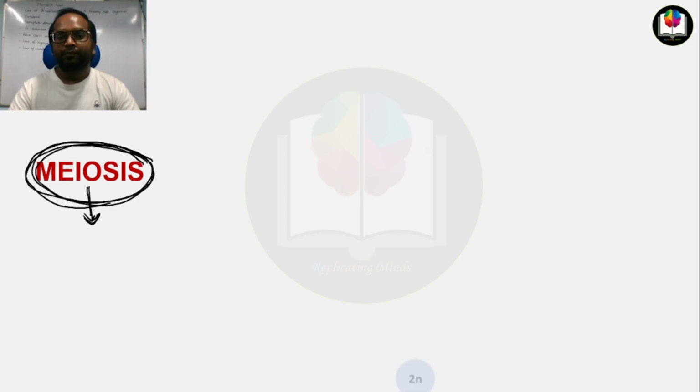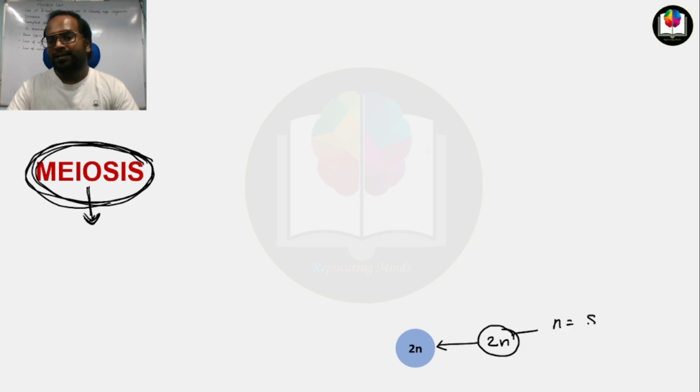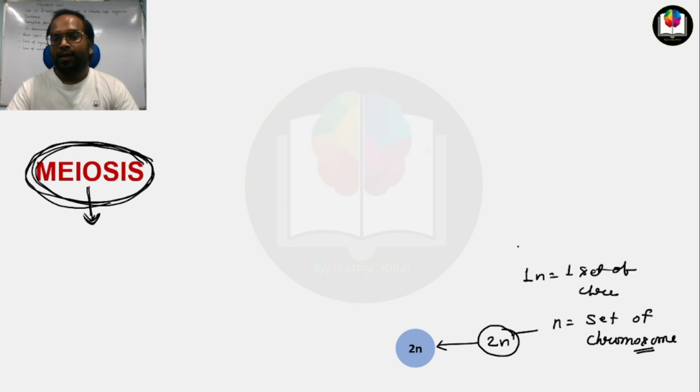Now, a zygote is diploid, which means 2n. What is the meaning of 2n here? N represents the set of chromosomes. So 1n means one set of chromosomes, and 2n means two sets of chromosomes.